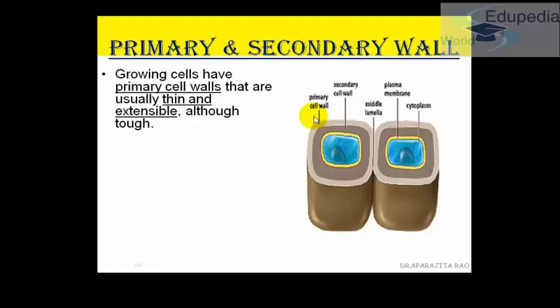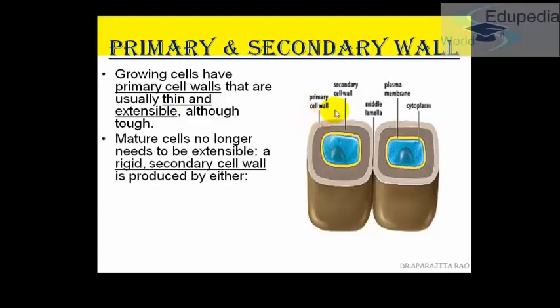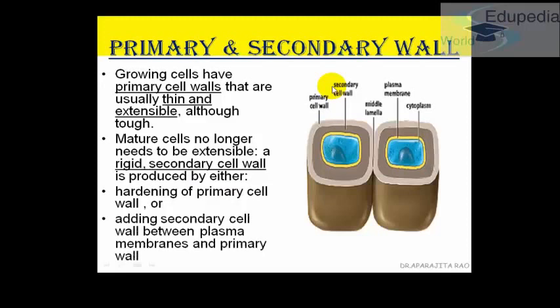But now when you are matured enough, your flexibility has considerably reduced. Similarly, mature cells no longer need to be extensible and become rigid, and the secondary cell wall is produced either by hardening of the primary cell wall, or by the layering of the secondary cell wall. This is basically a feature of cell aging, when the layers are added up in the secondary cell wall.